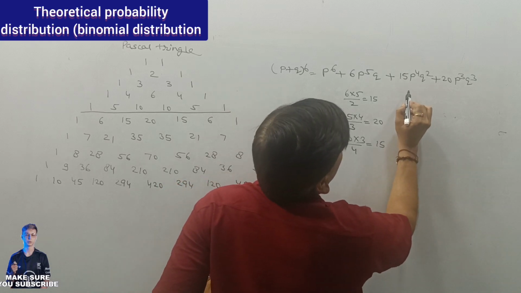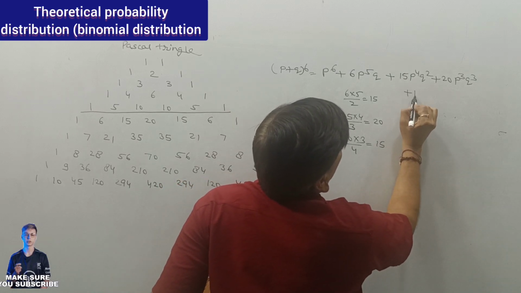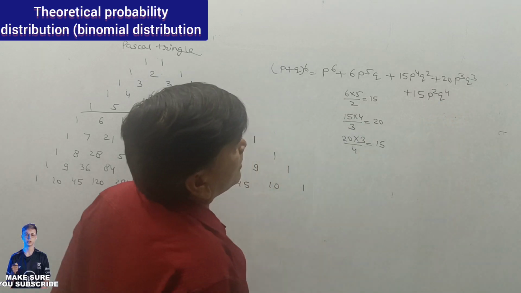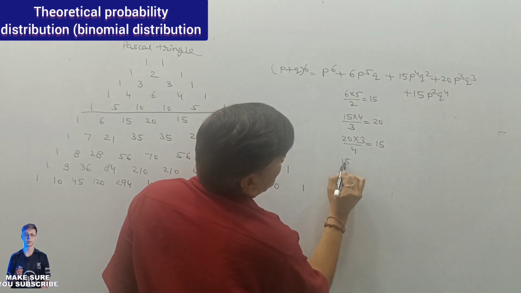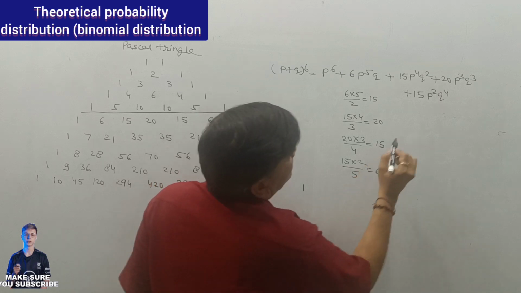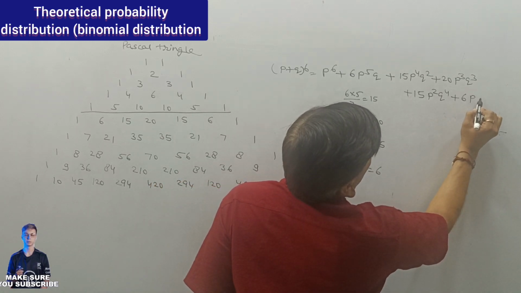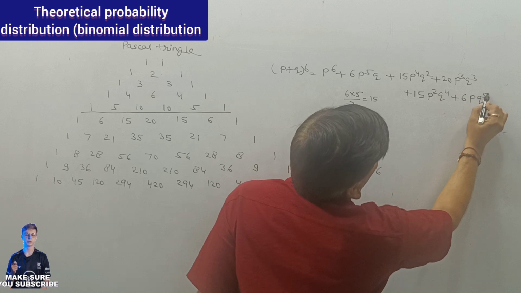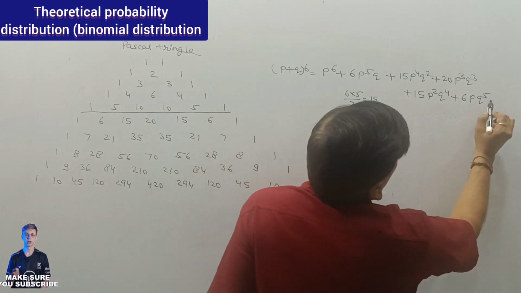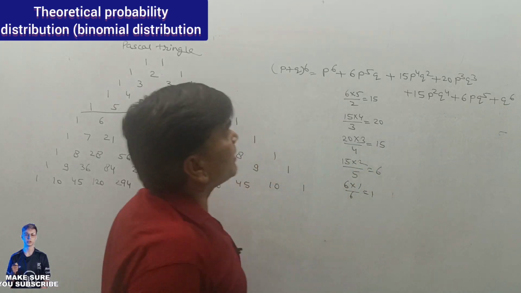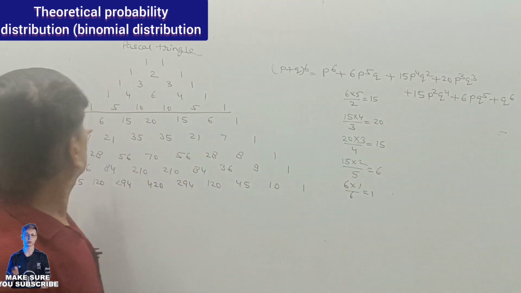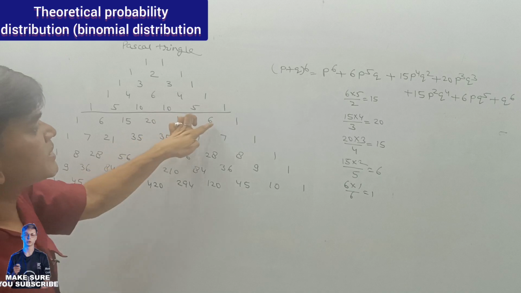So we will write here 15 P raised to power 2, Q raised to power 4. Then 15 multiplied by 2 divided by 5, that is 6. So we will have 6 P raised to power 1, Q raised to power 5. And last, 6 multiplied by 1 divided by 6, that is 1. So we have Q raised to power 6. Again we have 1, 6, 15, 20, 15, 6, 1.